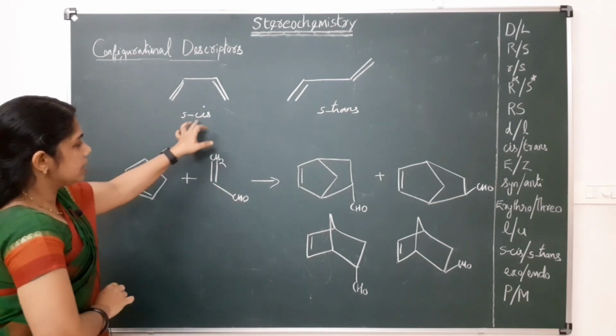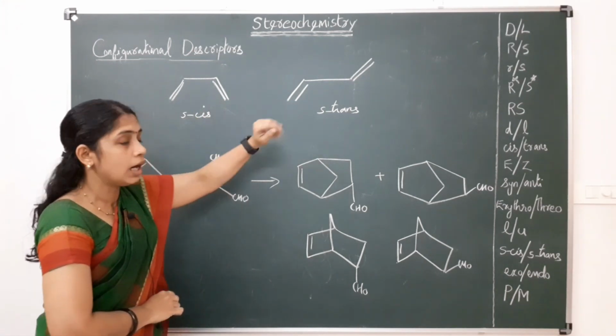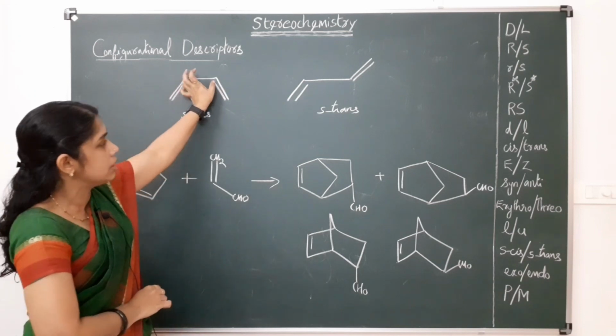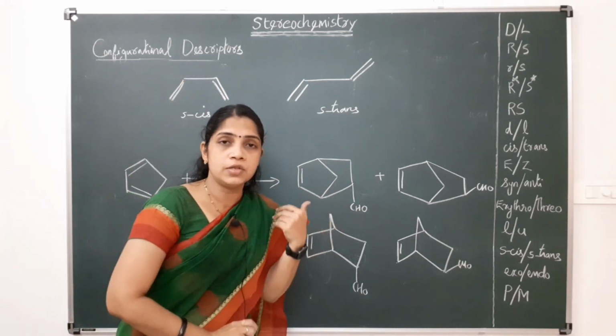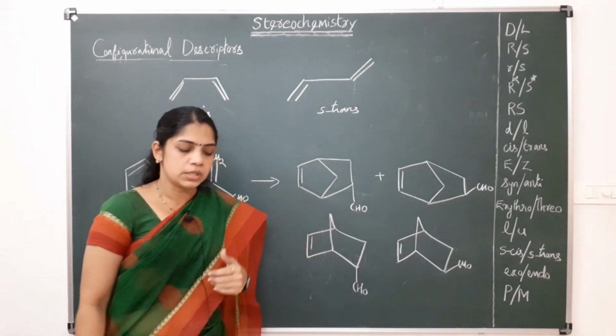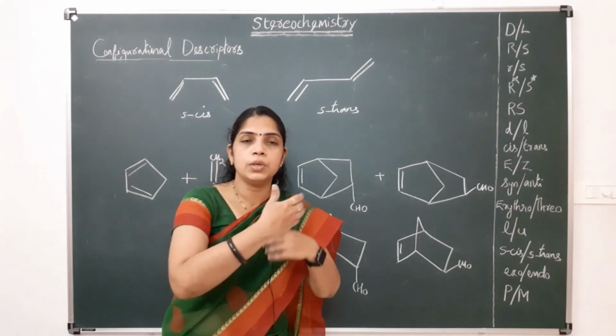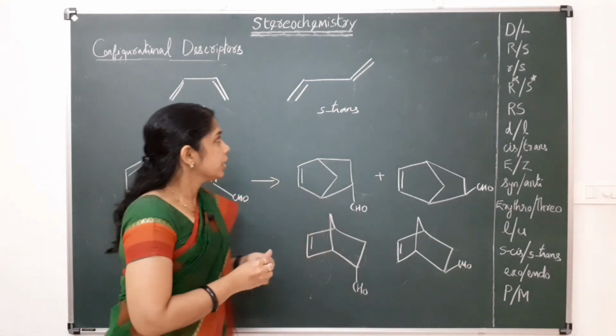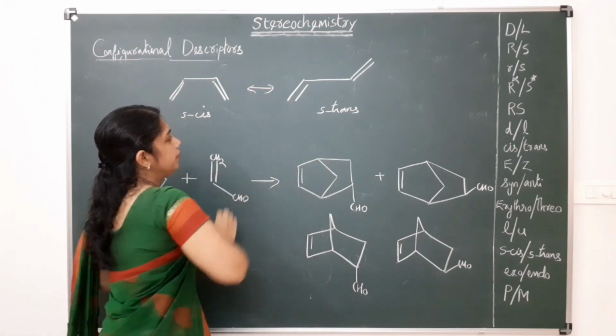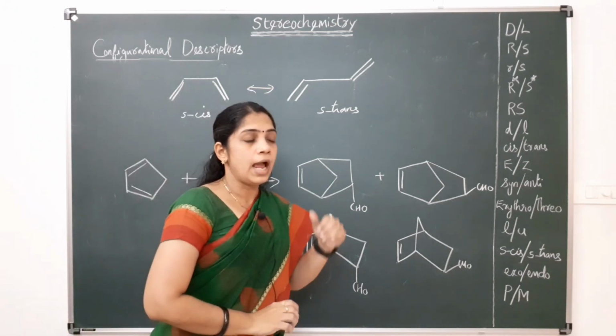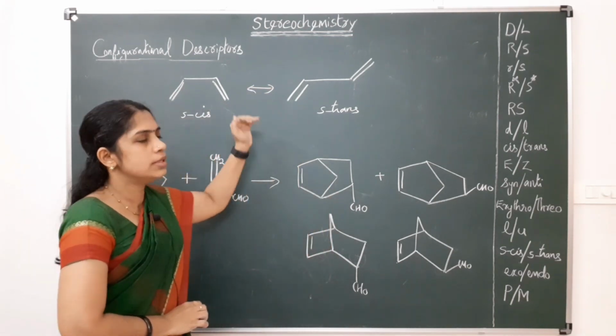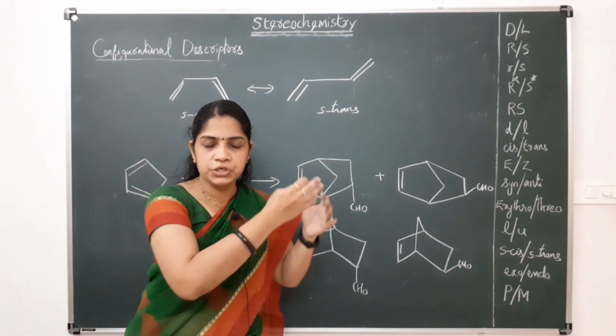And this S cis and S trans, they are conformational isomers. With respect to this sigma bond, they are changing. That is why it is called conformational isomers. And as you know, these conformational isomers are easily interconvertible, and we can reduce this rate of interconversion by making it